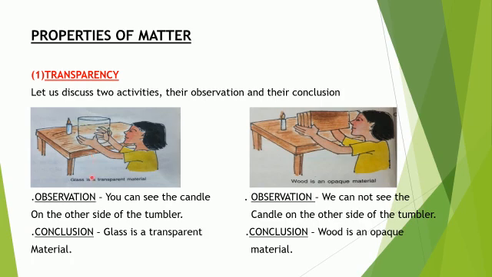So we can conclude that this glass is a transparent material. On the other hand, if we try to see this burning candle through this piece of wood, we will observe that we cannot see the candle on the other side. That means this wood is an opaque material.